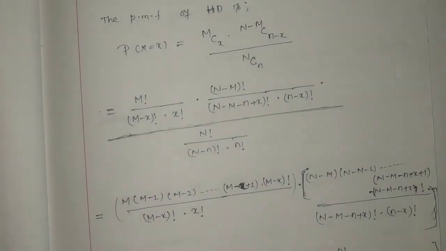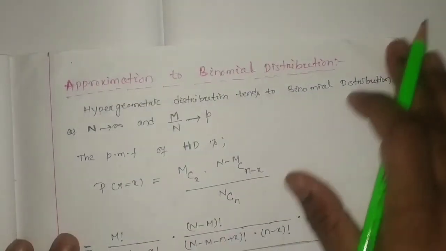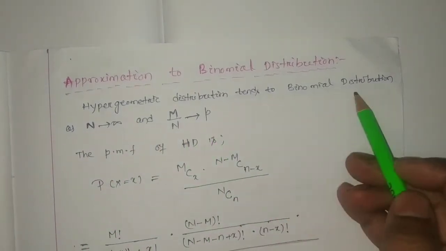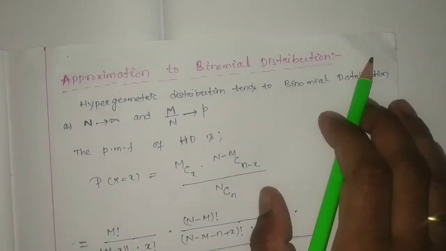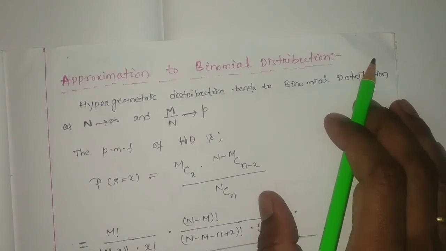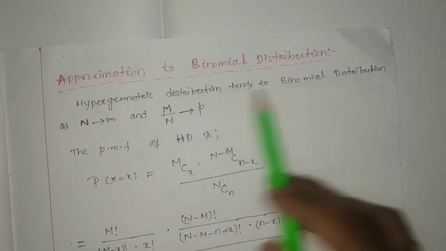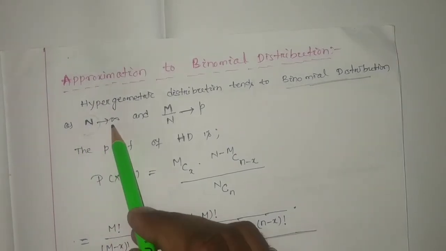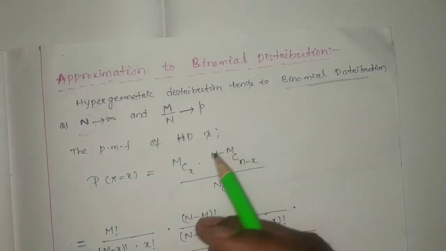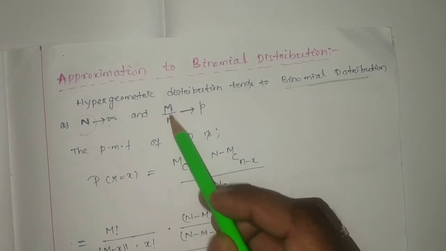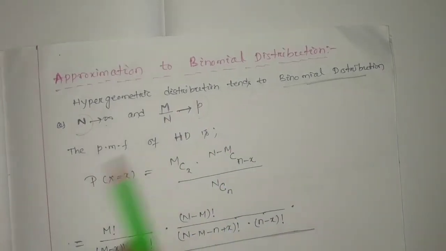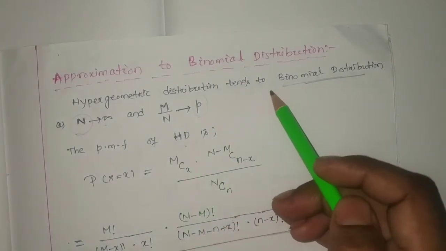Now we are going to go for the approximation to the binomial distribution. See, this hypergeometric distribution tends to the binomial distribution under some condition, where capital N tends to infinity, that means the population size will be infinite, and M by N will be considered as p. At that time the PMF of HD will be converted to the PMF of BD.